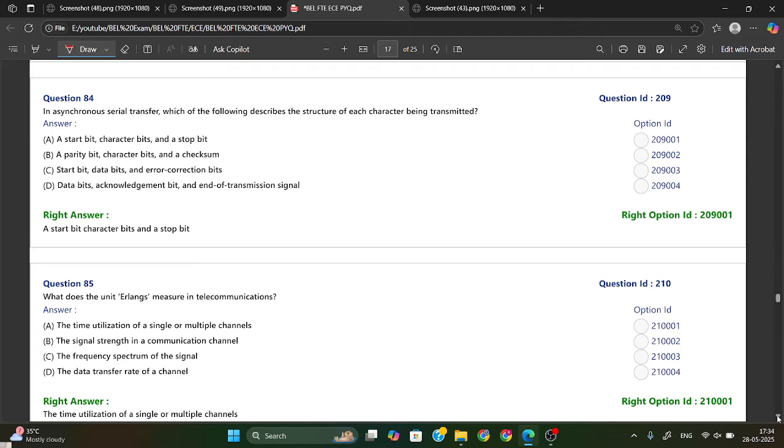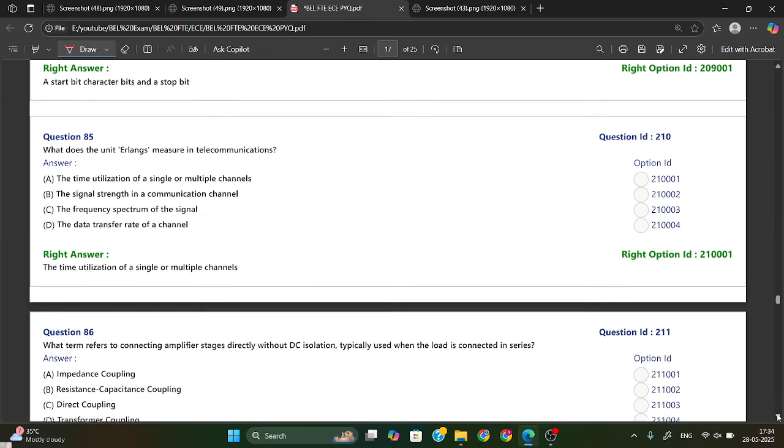Okay, next one: in asynchronous serial transfer, which of the following describes the structure of each character being transmitted? So a start bit is there, then the character bits and a stop bit. That is used to describe the structure of each character being transmitted. So option A is the right answer. Start bit should be there, character bits also there, and stop bit should also be there.